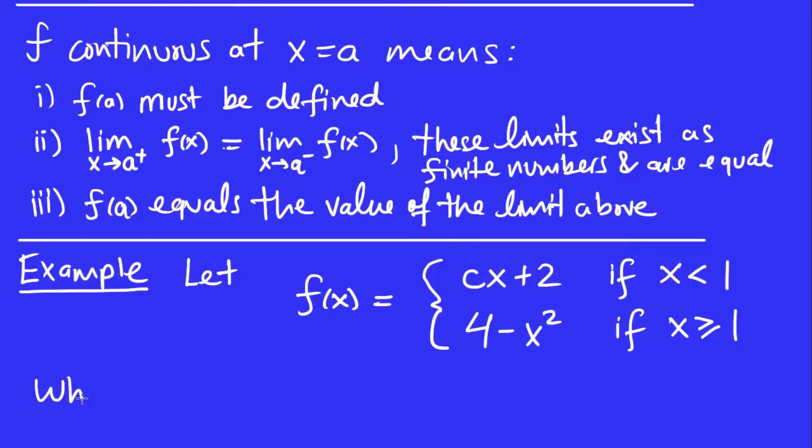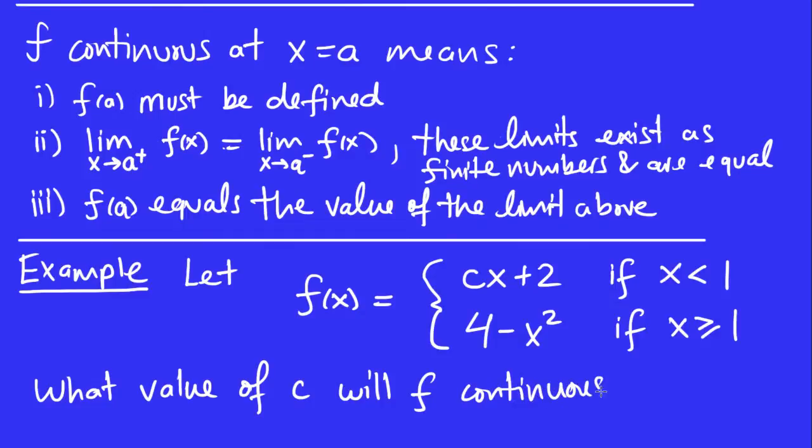What value of c will make f continuous at x equals 1? This is a very common kind of problem, and using this version of the continuity definition is going to be the most helpful, okay? First of all, of course, in this question, a is 1, right?